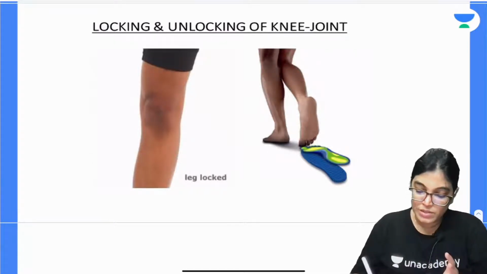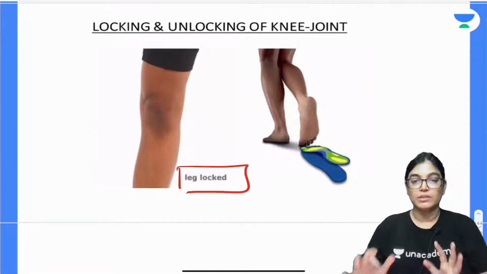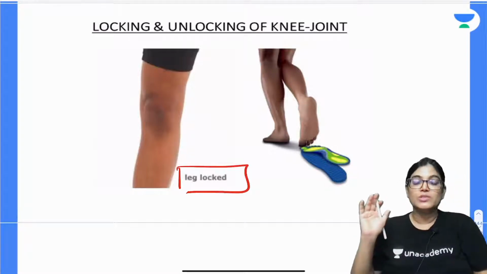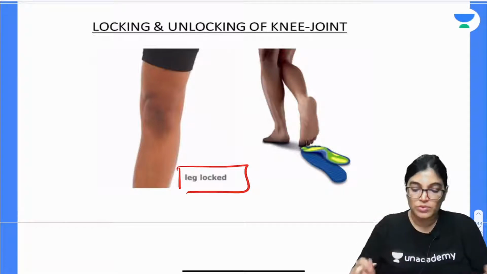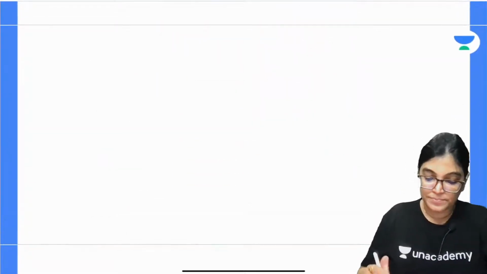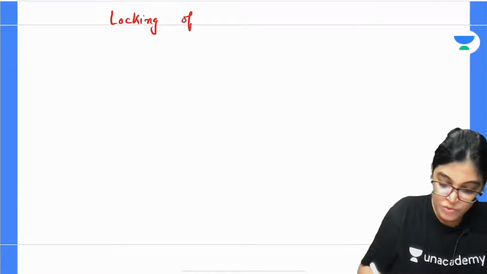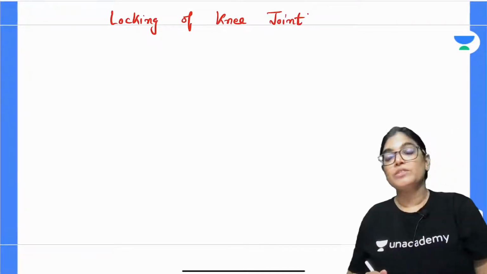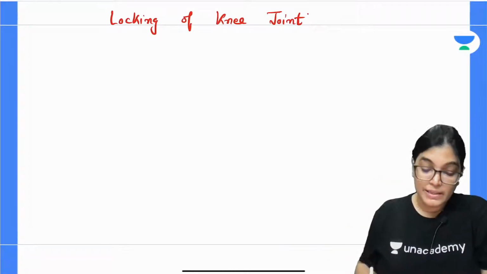Can you see here, when the knee joint is locked, all the ligaments will be taut, and all the ligaments will be relaxed when unlocking occurs. Unlocking is related with flexion and locking is related with extension of the knee joint. So please write down the definition. Another important point is that the quadriceps femoris muscle is very important for your knee joint stability.